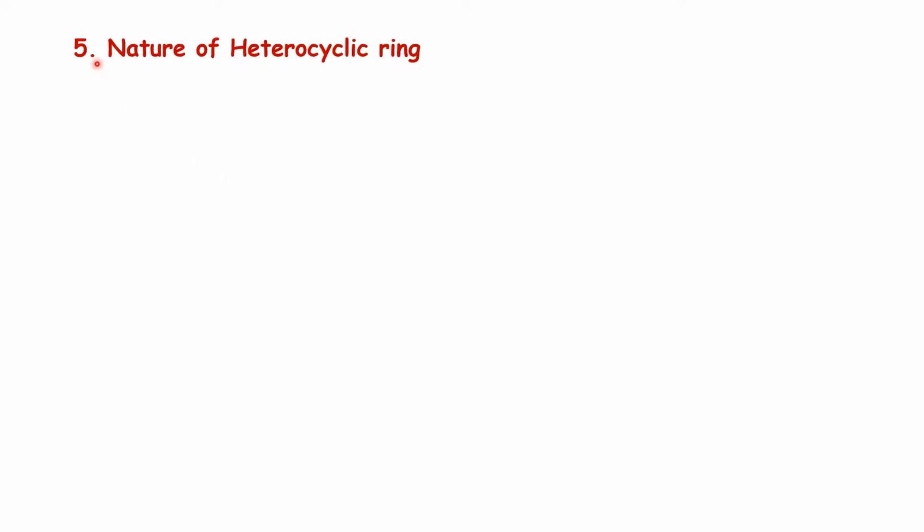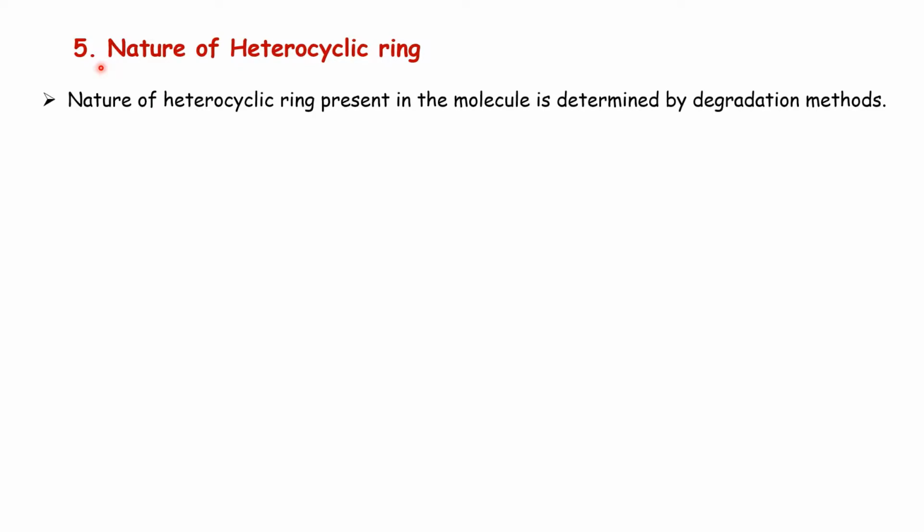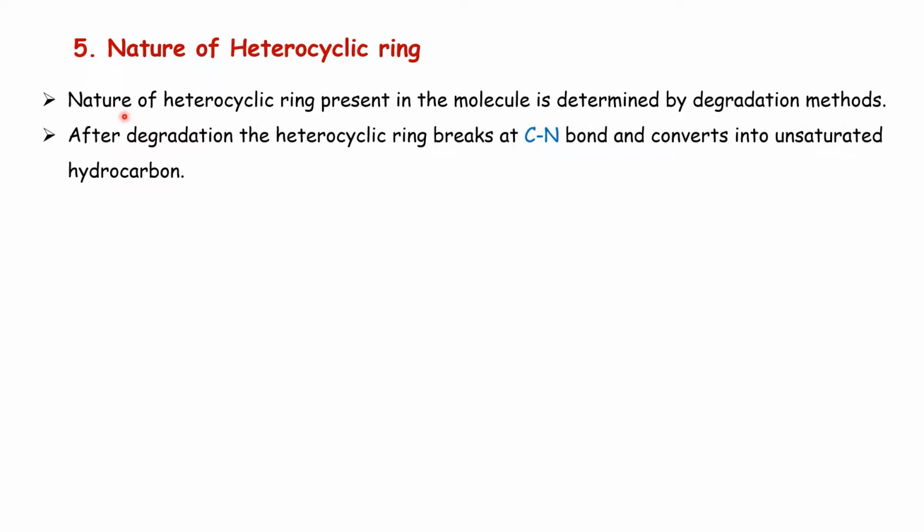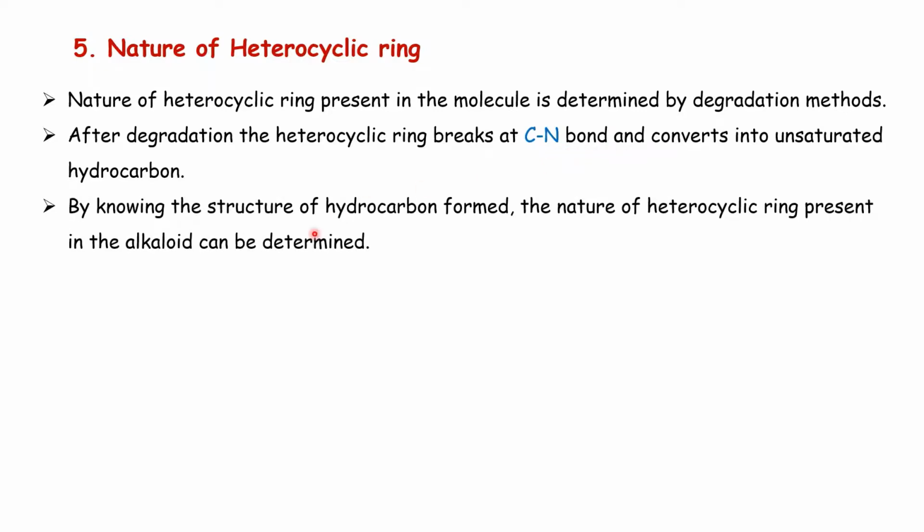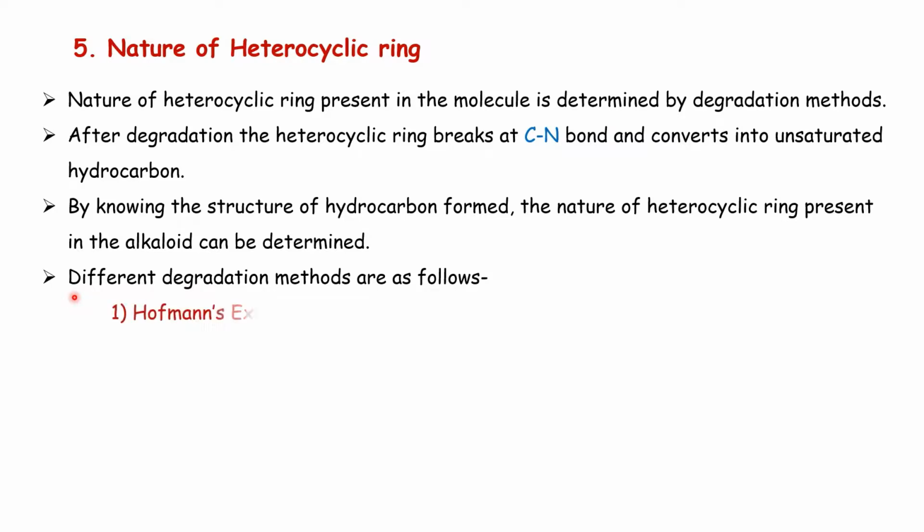Then another important part of the structure determination is the nature of the heterocyclic ring. The nature of the heterocyclic ring present in the molecule is determined by degradation methods. After degradation, the heterocyclic ring breaks at the carbon-nitrogen bond and converts into an unsaturated hydrocarbon. By knowing the structure of the hydrocarbon formed, the nature of the heterocyclic ring present in the alkaloid can be determined. There are different degradation methods, which are as follows.